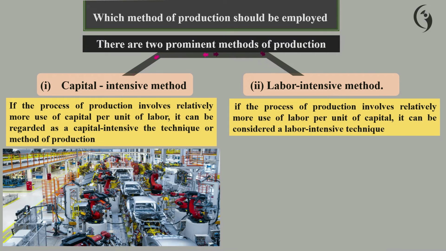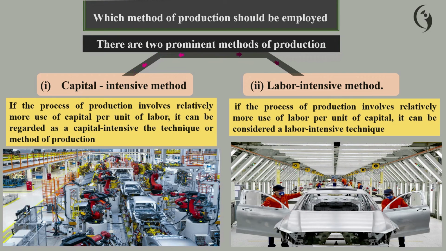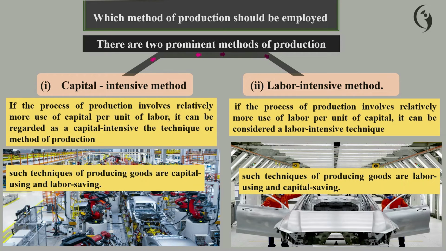For example, here we are showing some photos. This is a car factory. Here we can see all the processes of production are guided by machinery, and the quantity of labor is very small and rare. So this is a capital intensive method. In this other photo you can see all the car production is done by laborers. The machine content here is very little. So this is a labor intensive method.